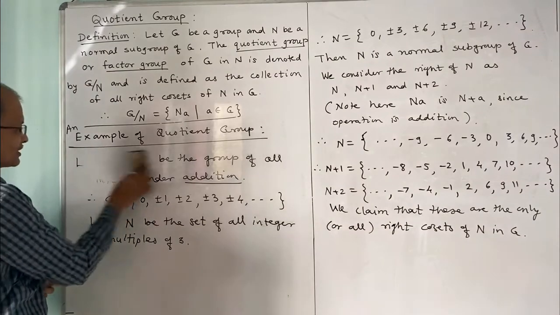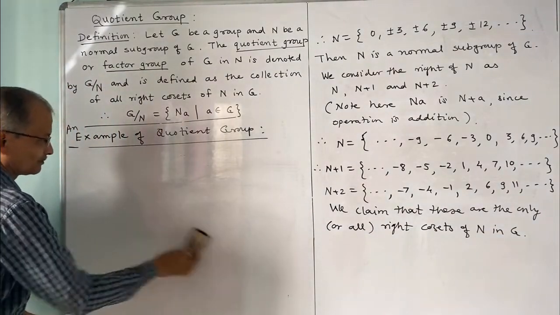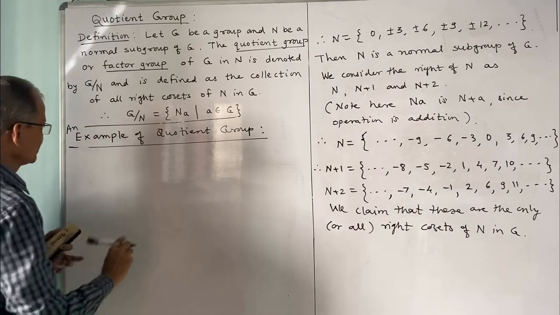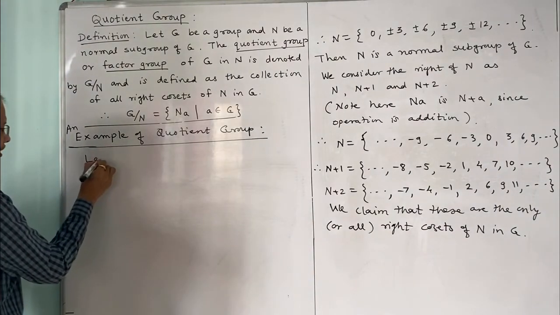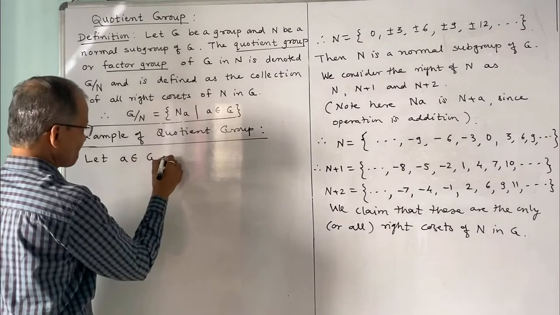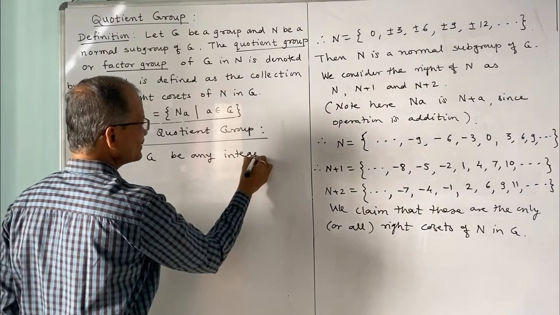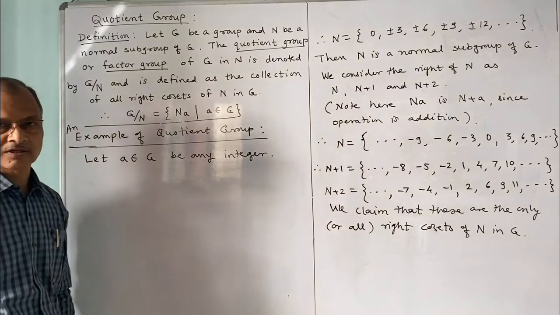Now for that purpose let a belong to G, be an integer, any integer. Now we divide this integer by 3 and use the division algorithm.